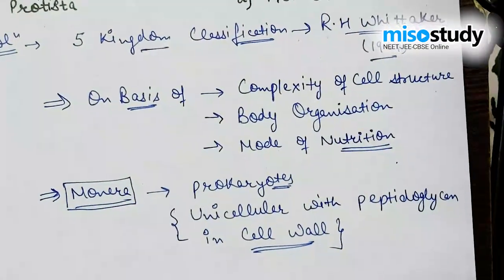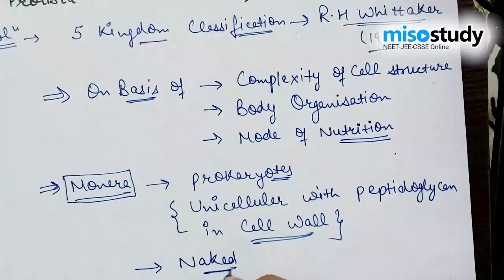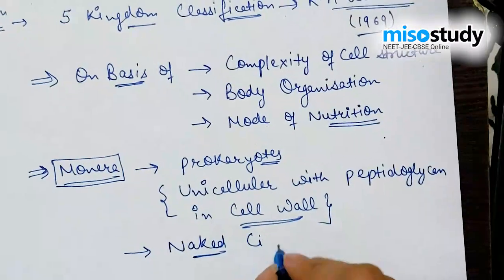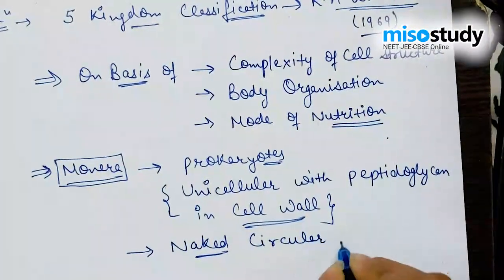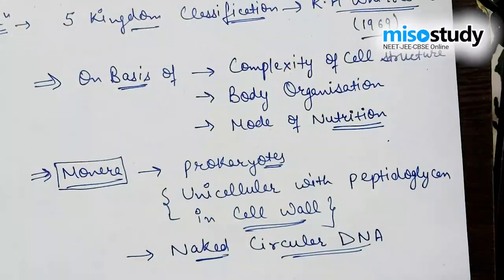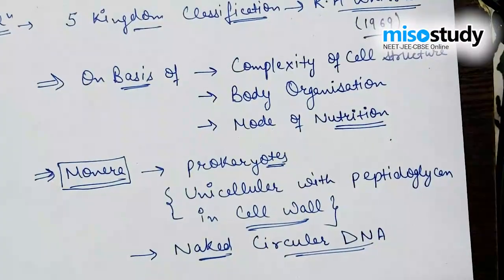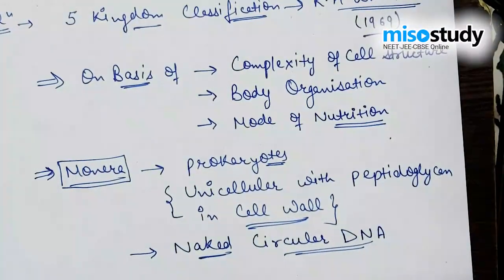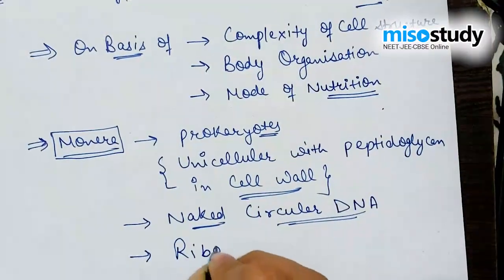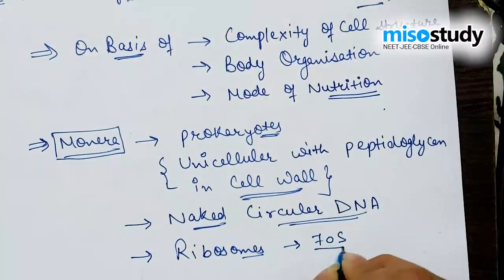Along with that, they generally have naked circular DNA. It means the DNA and nuclear material are not bounded by a membrane, so membrane-bound organelles are absent in monerans. Along with that, the ribosomes are present only of the 70S type.